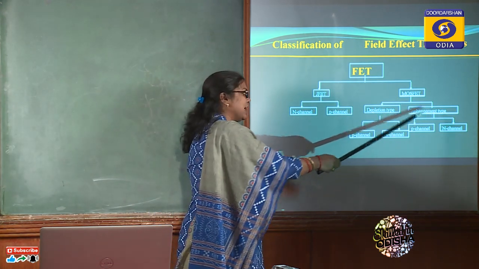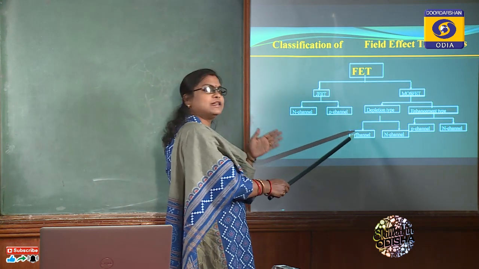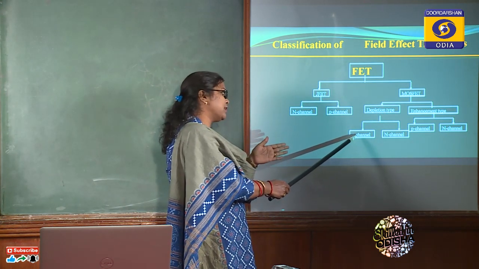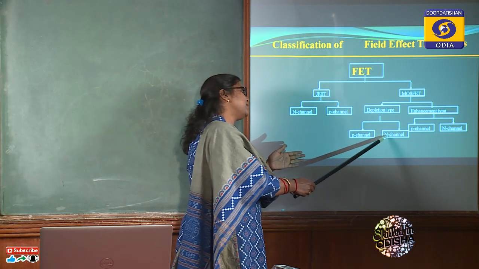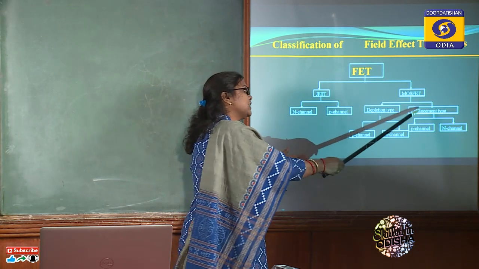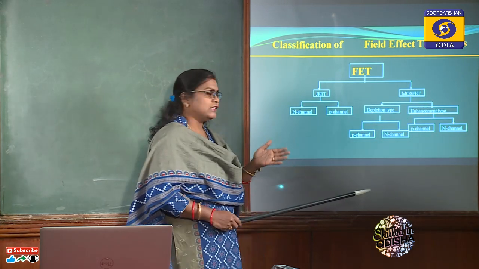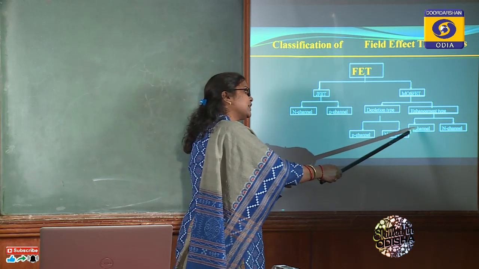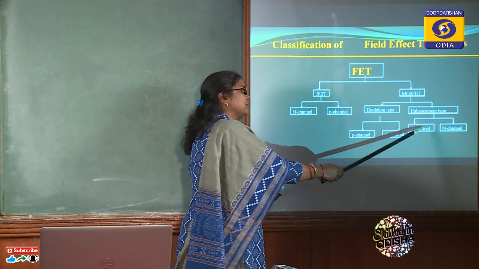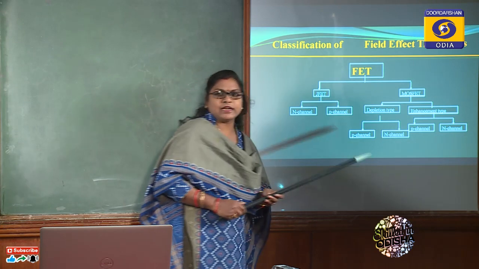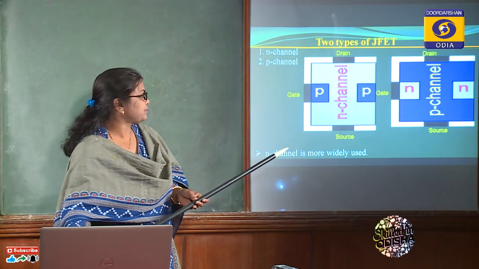Depletion type is divided into P channel and N channel depletion type MOSFET. Enhancement type MOSFET is also divided into two parts: P channel enhancement type and N channel enhancement type.